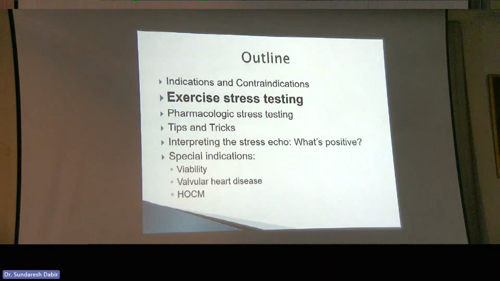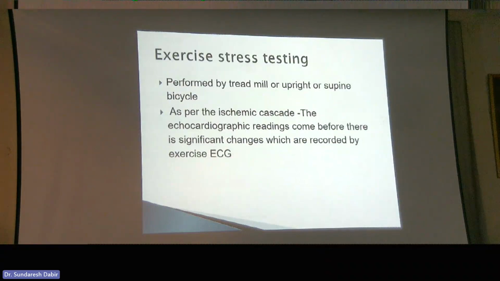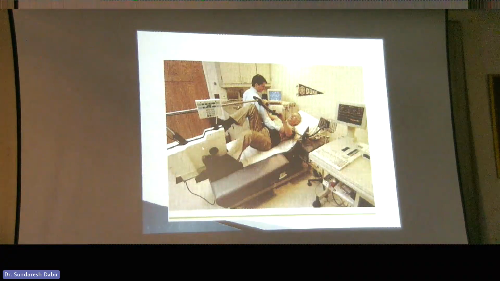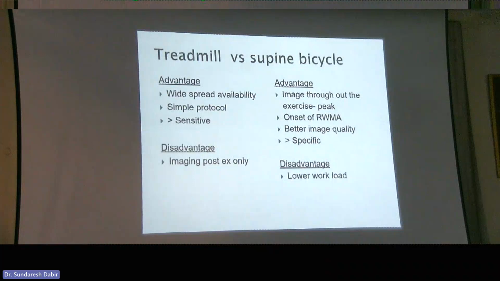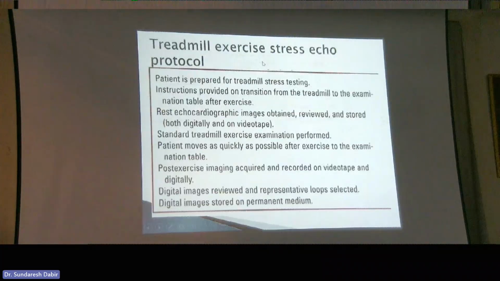So let's go on then to exercise stress echo, because this is my favorite. And I don't mean exercise stress testing, but for the purpose of this talk, exercise stress echo. You can do this on a treadmill. That's how we do it most often in India. In some places, especially in Europe, they would like to do this on a supine bicycle. This is when I was at Duke, and we would do this on a supine bicycle. This works okay, but in some older women, you'll find that they just don't know how to ride a bicycle as well. So it's not used so commonly in Southeast Asia, for example. It's got its advantages and disadvantages, but just know that typically it's done on a treadmill when we do exercise stress echo, but you can use a supine bicycle.